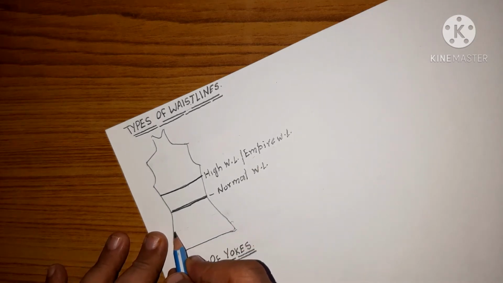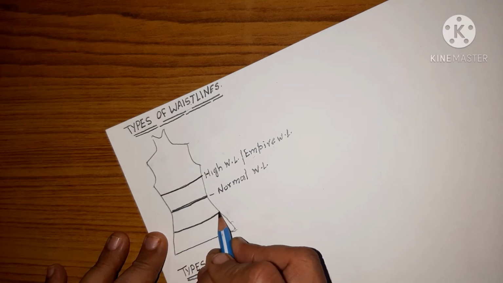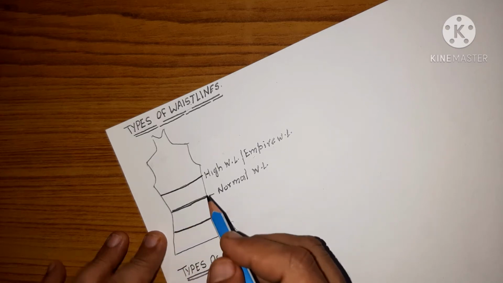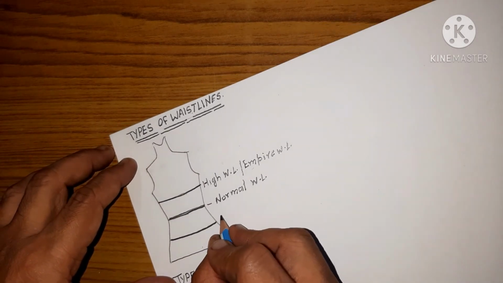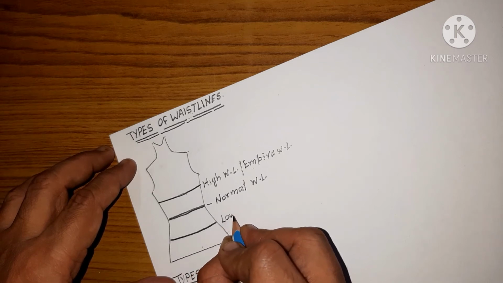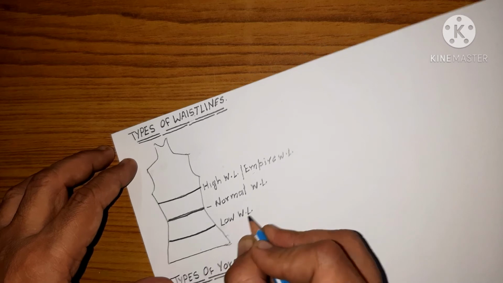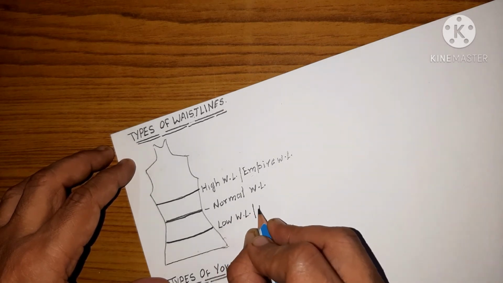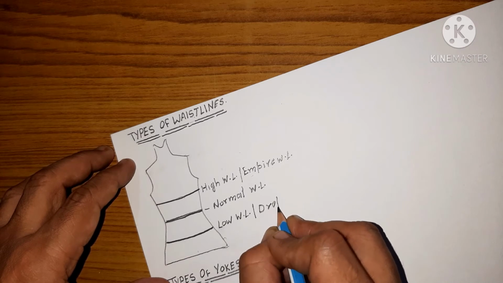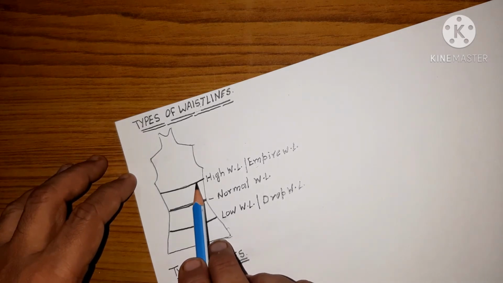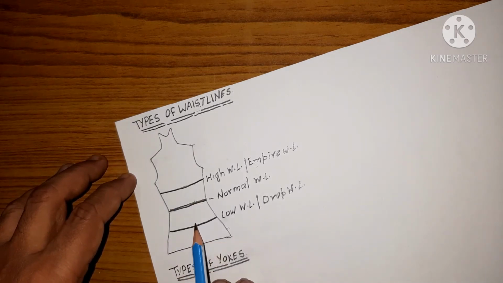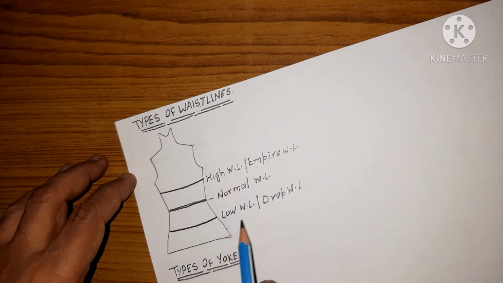And in fashion language, it is said to be the empire waistline. Right? If it is 3-4 inches down from the normal waistline, suppose the bodice is connected at this area, this is said to be either low waistline or drop waistline. So clear? This is normal, this is high because this is higher from the normal, and this is low because this is lower from the normal. In other languages it is said high is empire, low is drop waistline. These three waistlines we generally use.